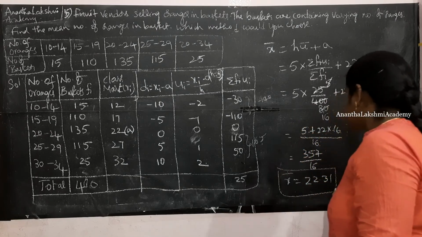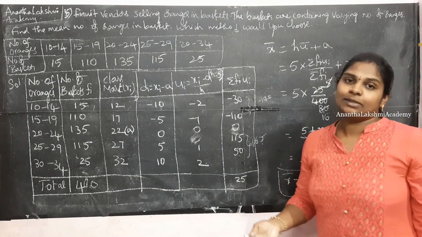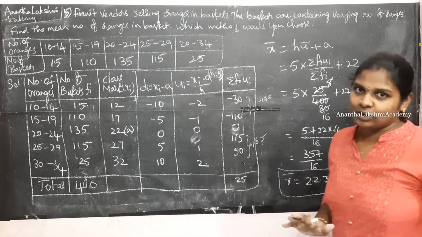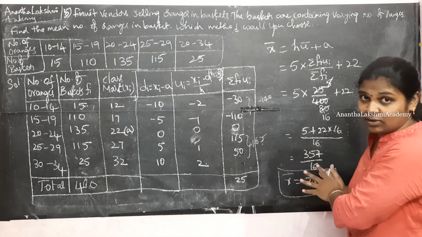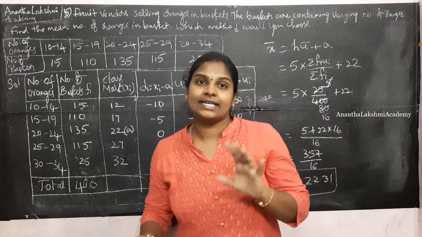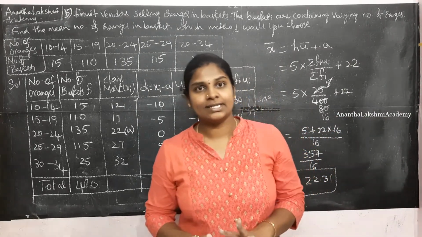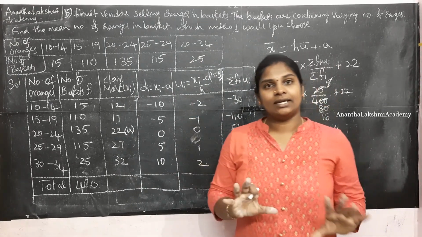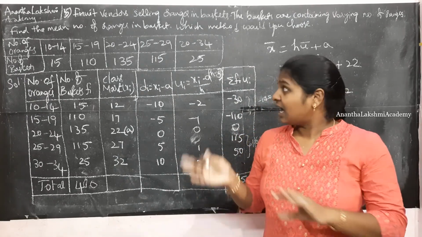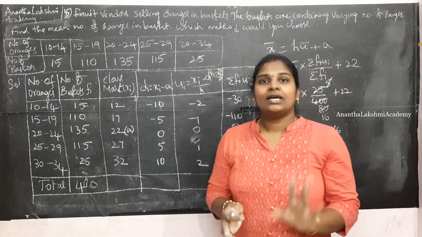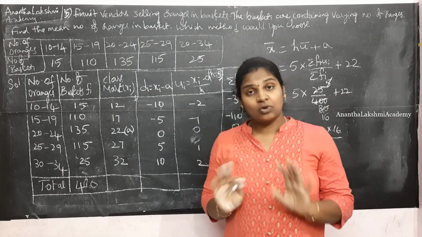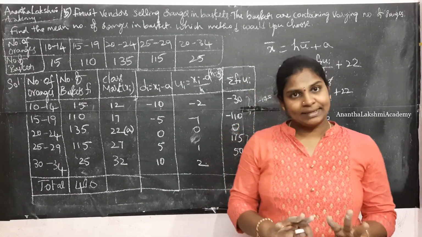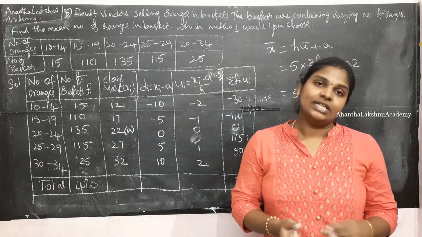I am directly writing the decimals here because I have already solved the problems in my book, and hence those decimals are placed here. You have to solve this on your own and figure out if this is the right answer or not. Alright, so this is about exercise 14.1 and the introduction of statistics. We got to know the three main methods in which we need to solve the mean, and in exercise 14.1, I have solved two different problems. Now I am leaving the rest of the problems to you guys to explore on your own. If you are not able to get any of the problems, please let me know in the comment section so that I could solve that for you in later videos.